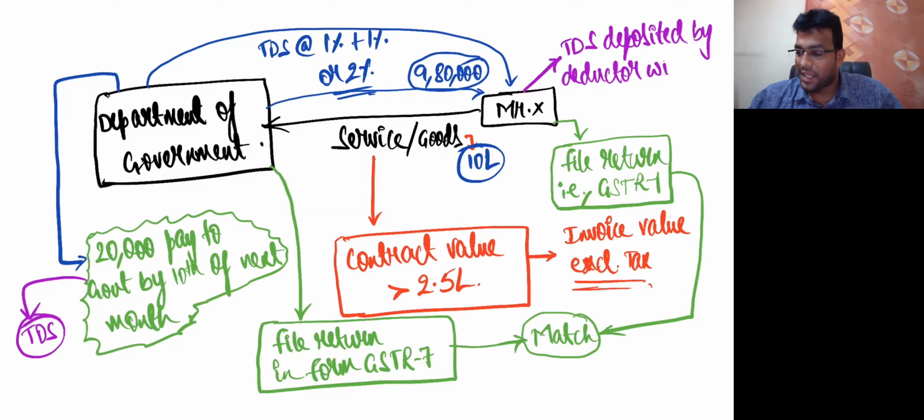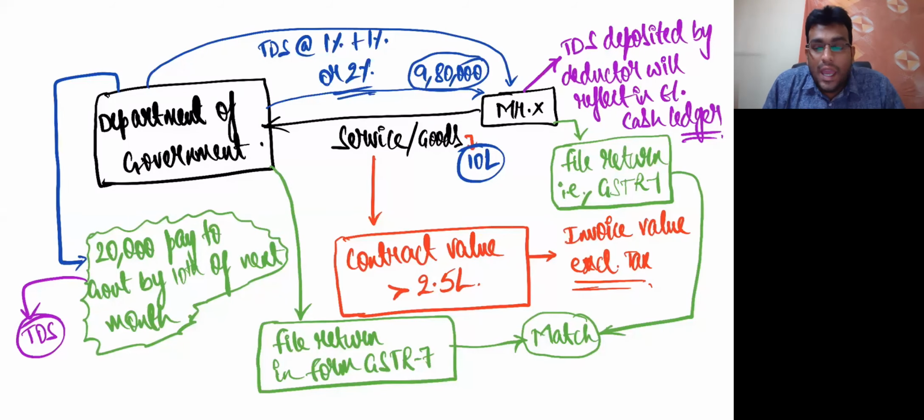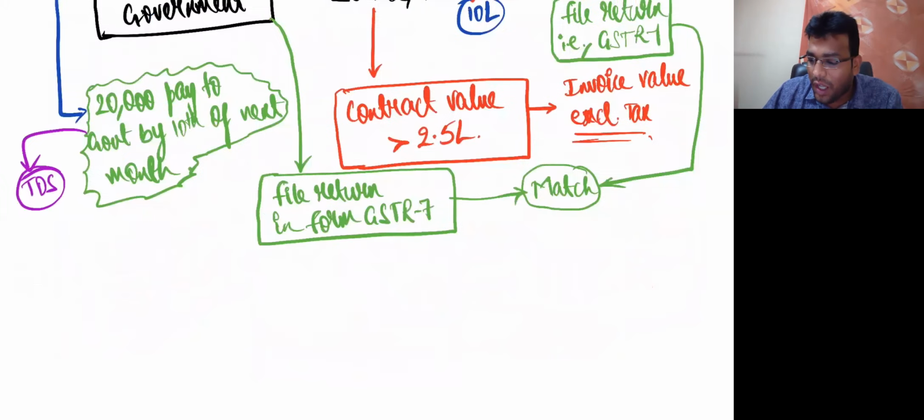I repeat one more time. Let me write that properly once again. Come on, please see that. TDS deposited by deductor. Just a second. Come on, my dear friends. Listen very clearly. Kindly concentrate. Let me repeat the point once again. Whatever TDS is deposited by the deductor, that will reflect in what, my dear friends? Electronic cash ledger of Mr. X.